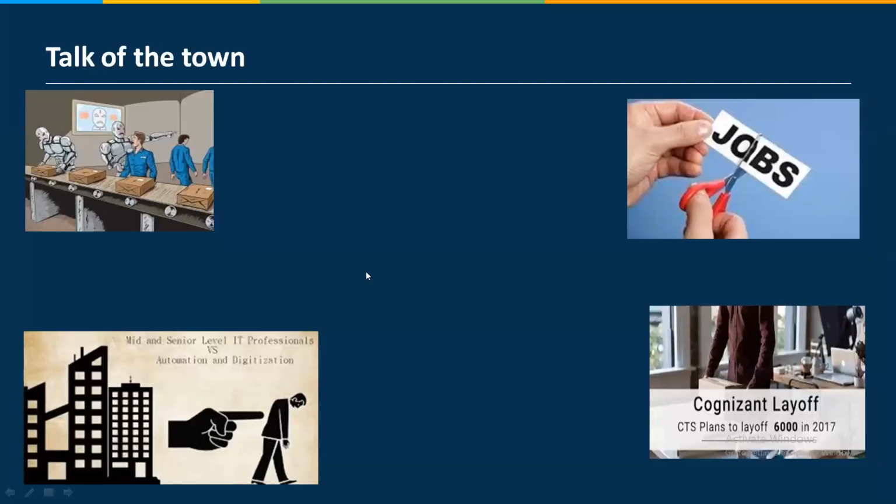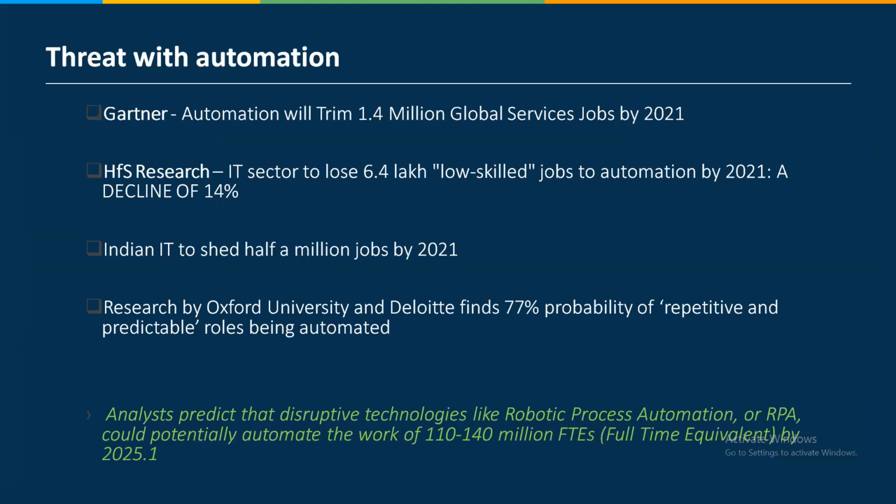Because of this, you might have heard and you might be reading in newspapers, in magazines, there is talk of the town, there are job layoffs, Cognizant layoffs, Infosys layoffs. These companies have reduced staff not because of COVID. Before COVID, there was this situation. And this is research. You can Google it. This is not my word.